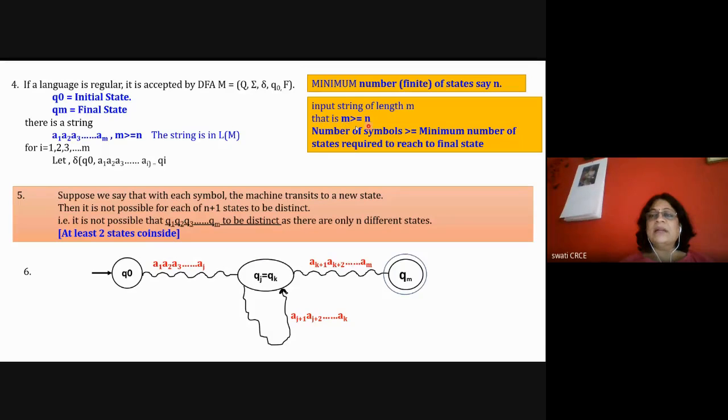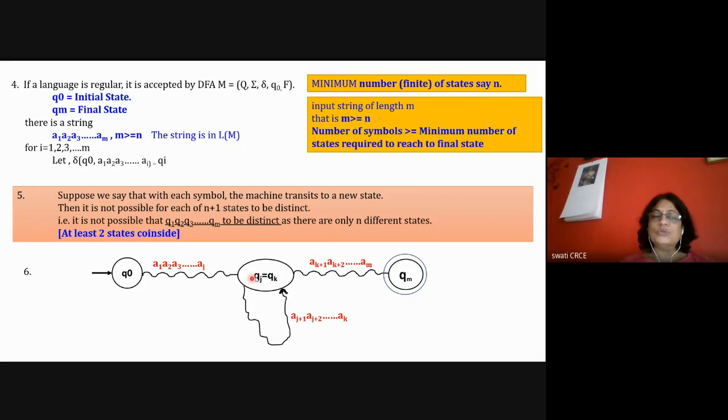But m is greater than n, and we are saying that the minimum number of states required is n. So this is not possible. It is not possible that Q1, Q2, Q3 up to Qm are all distinct states.